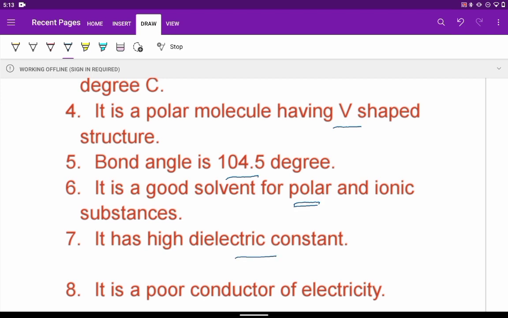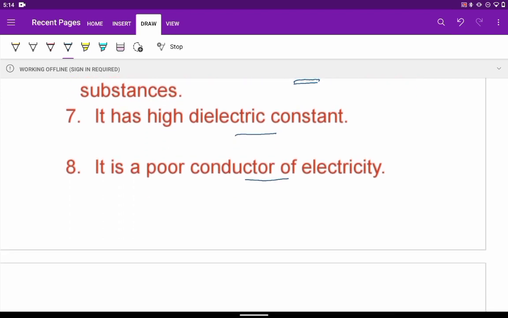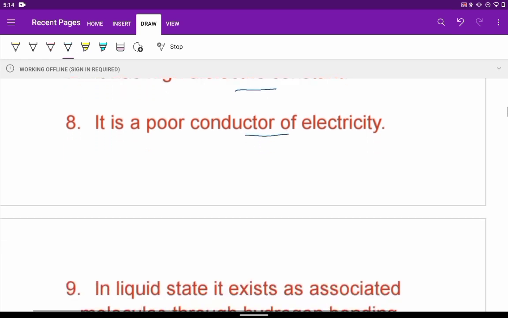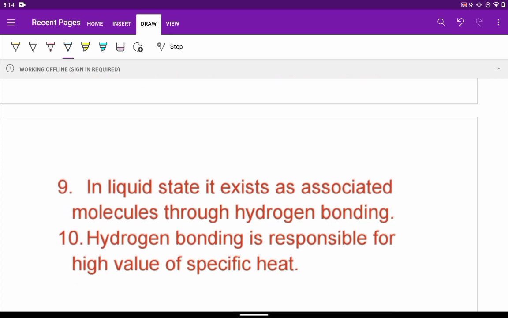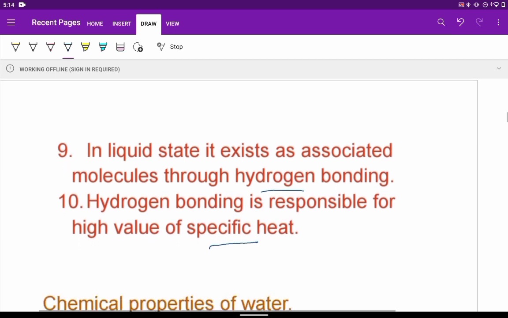So if polarity is there in some molecules, it will dissolve in water. Its dielectric constant is very high, but it is a poor conductor of electricity. Therefore, in order to increase the conductivity, we can add some dilute acid or a base or some salt. In liquid state, it will exist as associated molecules by hydrogen bonding. Water is H2O, that is HOH. So hydrogen bonding will be present between the oxygen of one molecule and the hydrogen of the other molecule. That gives rise to association. Hydrogen bonding is responsible for the very high value of specific heat of water.